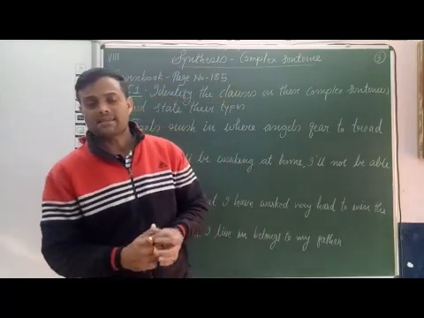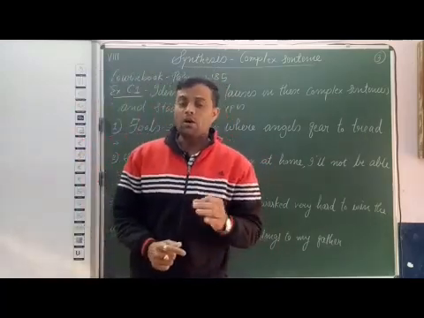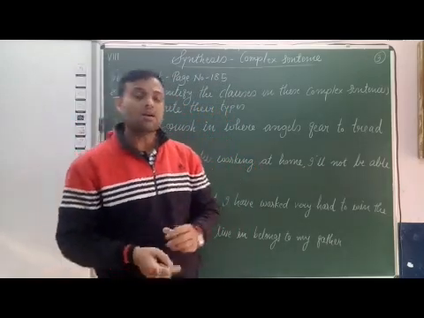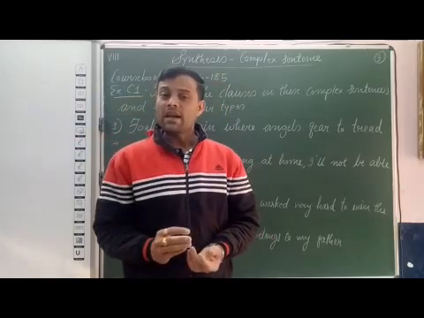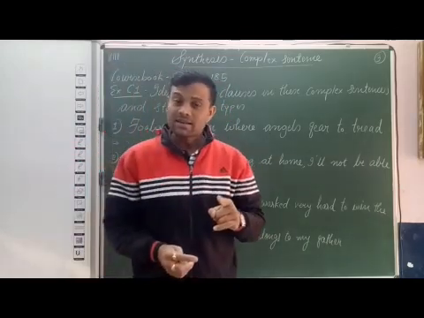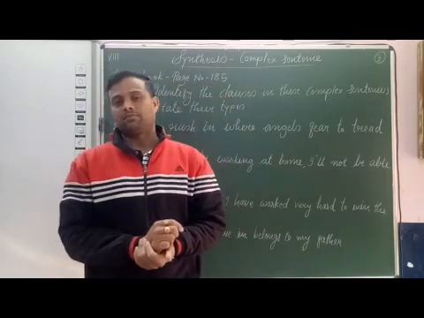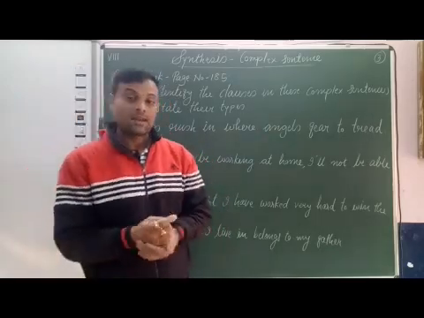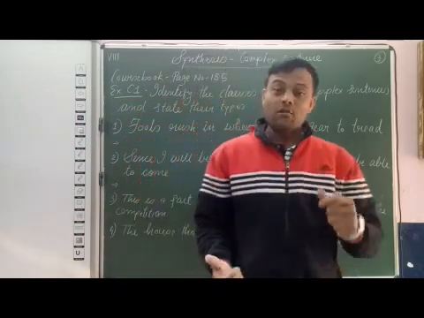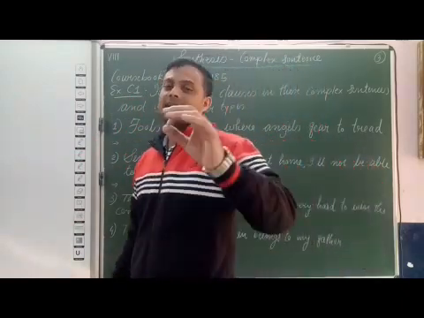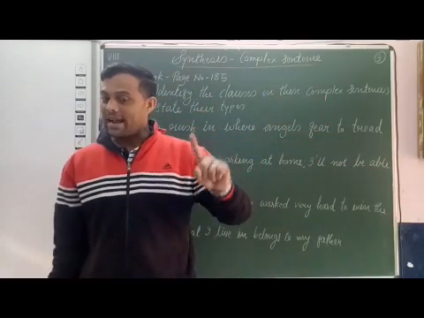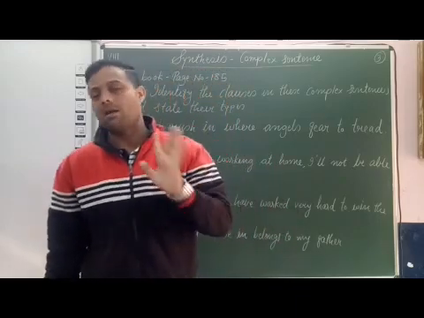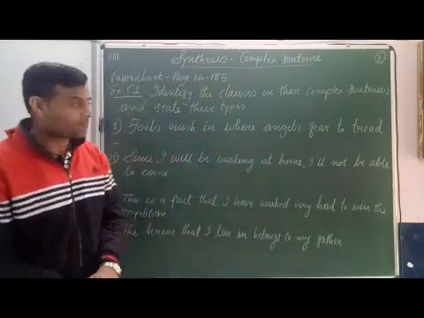Students, in exercise C1 on page number 185 of your course book, we are given 7 sentences and all 7 sentences are complex sentences. We have to identify the clauses and state their types. It means we have to identify the subordinate clause, because we can identify types of clauses based on the function of the subordinate clause. Now let's see the exercise.